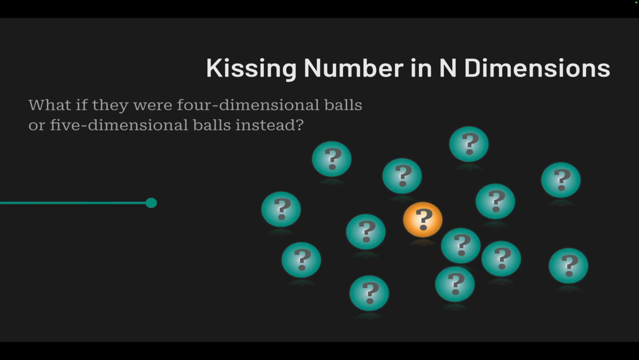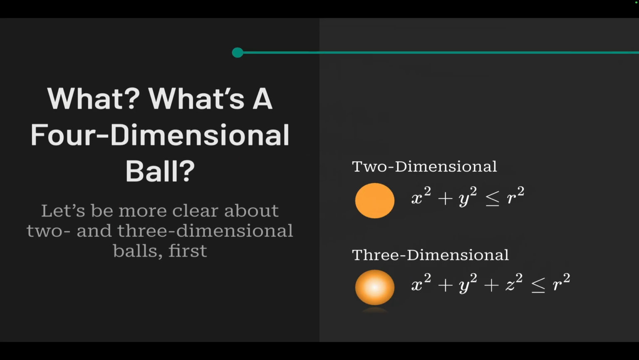Okay, so what's a 4-dimensional ball? Well, we're going to tackle that question 2 ways. First, algebraically, and then pictorially. Algebraically, a 2-dimensional ball is all the points xy with x squared plus y squared less than or equal to the radius squared. And a 3-dimensional ball is all the points where x squared plus y squared plus z squared is less than or equal to the radius squared. And in fact, we can even go back and define a 1-dimensional ball as all the points x squared less than or equal to the radius squared.